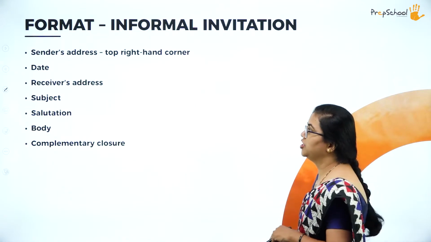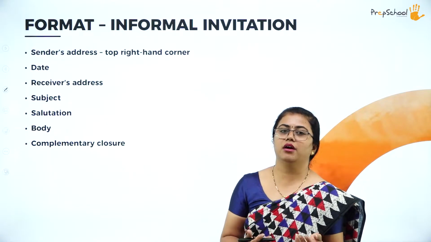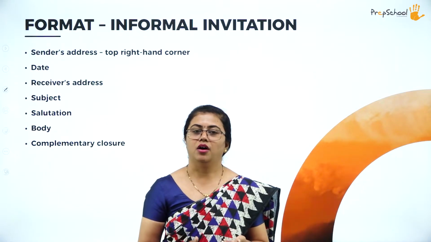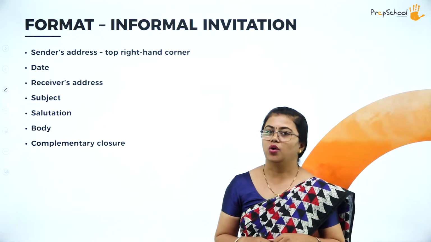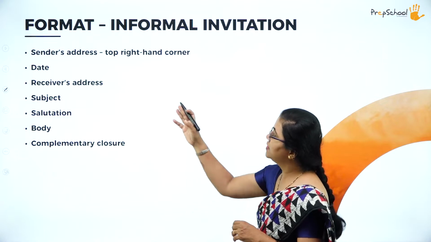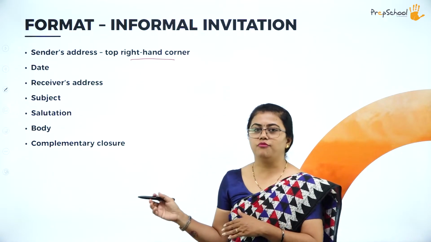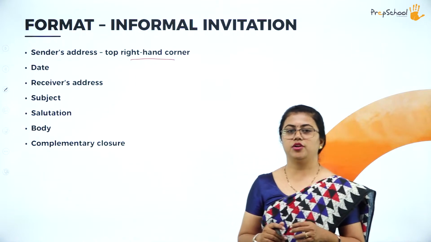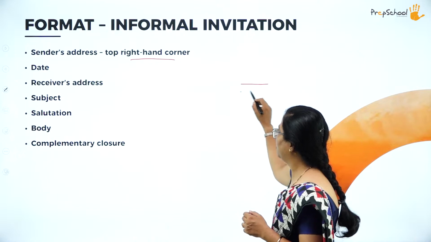Informal invitation: you are just giving it to your friends or family members, mainly for a wedding or naming ceremony or baby shower, something like this. Very informal things happen here. What should you have over there? You should have the sender's address on the top right hand corner, the same format you saw just now, but with the sender's address on the top right corner here.